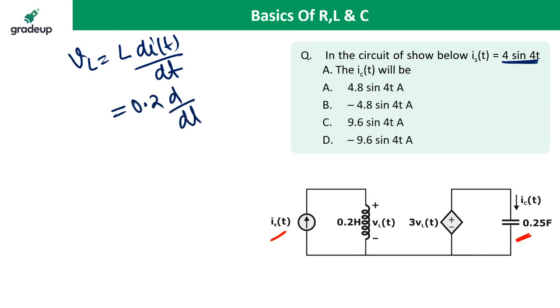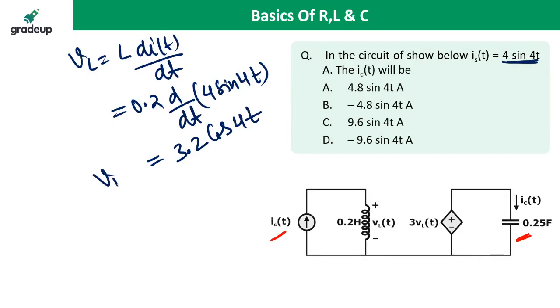So 0.2 d/dt of 4 sin 4t. 0.2 times 4 is 0.8, and the differentiation of sin 4t is 4 cos 4t. 0.8 times 4 is 3.2. So it is 3.2 cos 4t. This is VL, the voltage across the inductor.